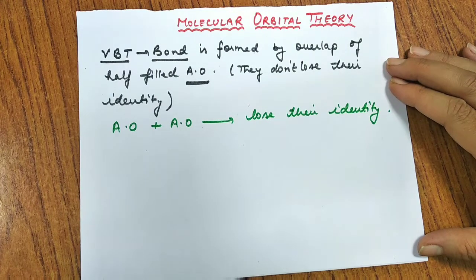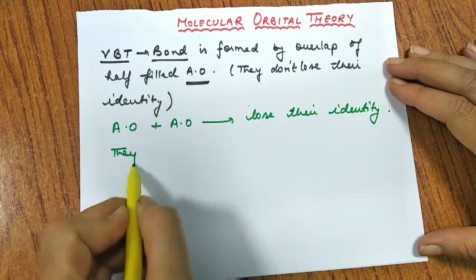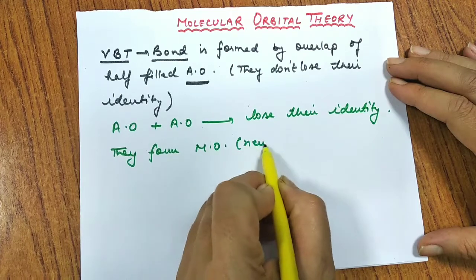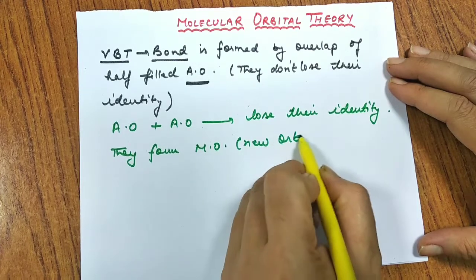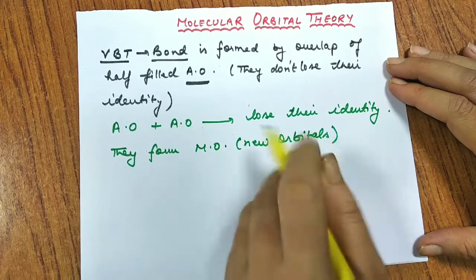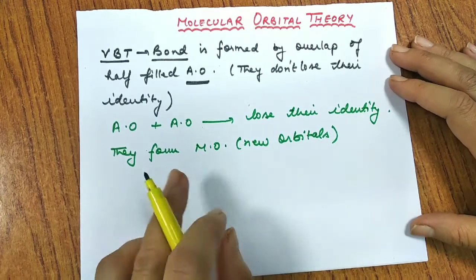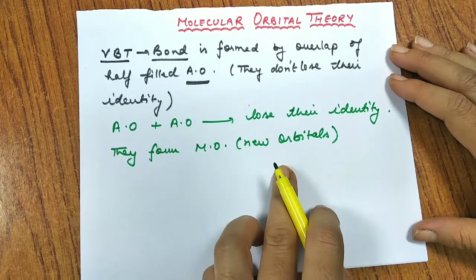So first thing is, what do they form? They form new orbitals which we call molecular orbitals. That means atomic orbitals when combined, since they lose their identity, form something new. The new orbital that is formed, we call it a molecular orbital.